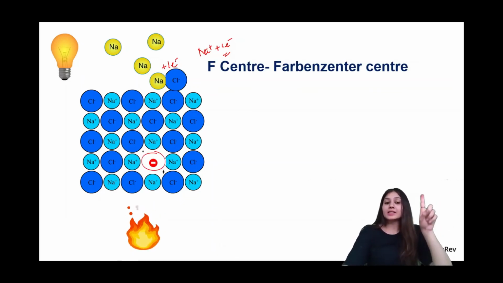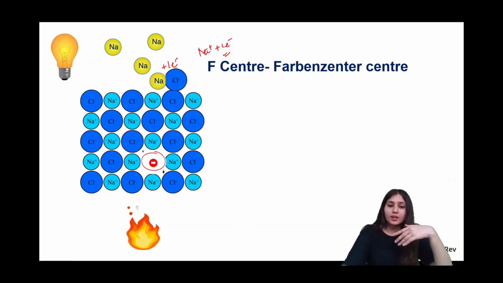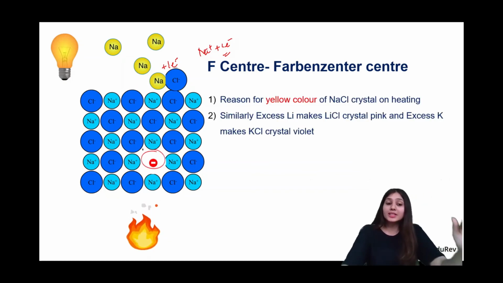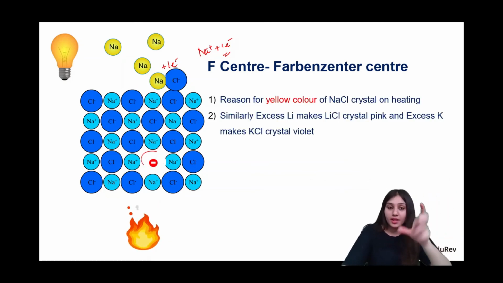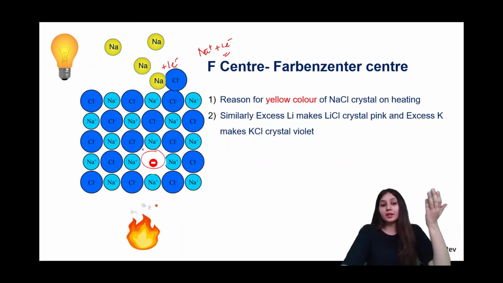This site is called the F center, or Farben center. This is something which is asked mostly in competitive exams, so you can highlight that. Because of these F centers, some color is imparted to the sodium chloride when it is heated. It becomes yellow in color. The reason for the yellow color is the F center. When we heat it, these electrons are excited, and when they come back to the original state, they give out some light, and that is what you see as the yellow color.